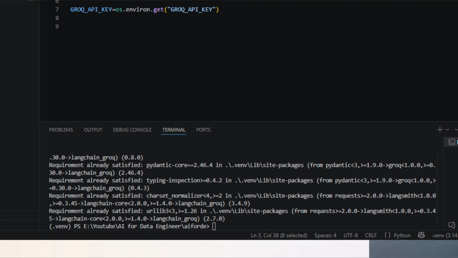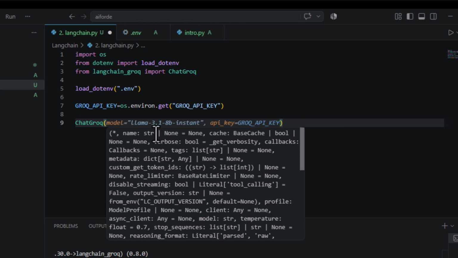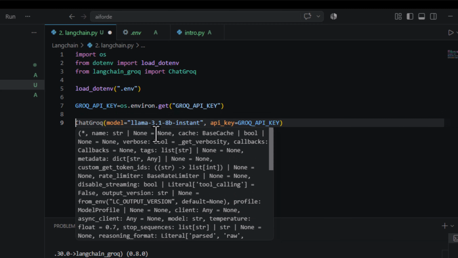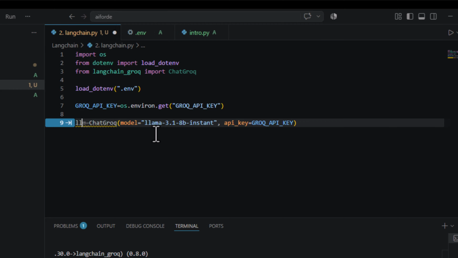Now as we have imported this class, whatever we are importing from the library is a class. So the first thing, we have to create an object from that class. For creating the object of any class, we have to specify values like this. Inside the bracket it will be asking for the parameters. We have to specify two different parameters here: the first is the model name, and the second is the API key. So I am going to add whatever it is suggesting, and let me name this object llm.